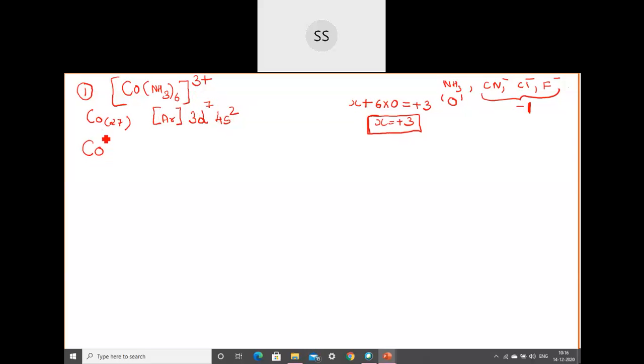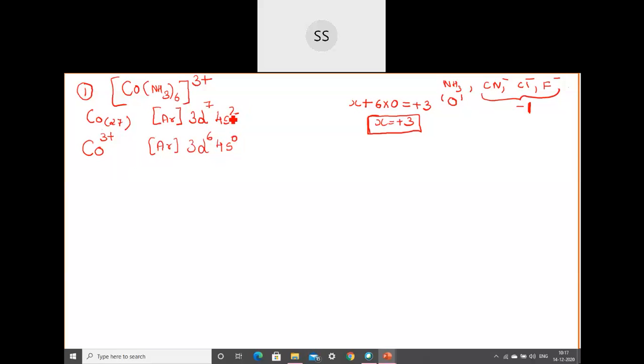Okay. So now I will write Co3+. Now you should write 3+ here. Don't write 27. Okay, you write the 3+ ion. This is enough. So now from here you have to remove 3 electrons. Then it will be argon 3d6 and then 4s0, because I am removing 3 electrons. So I removed from the last shell.